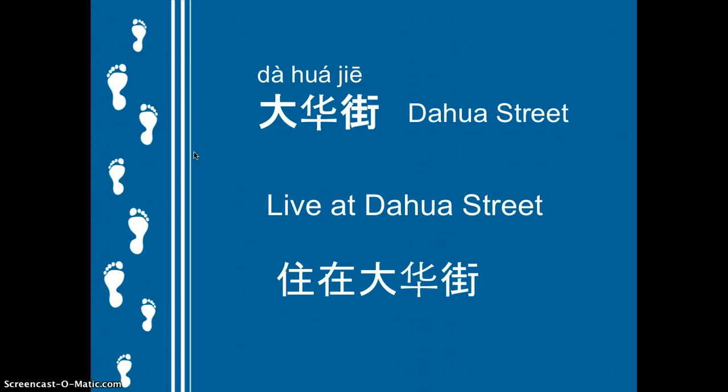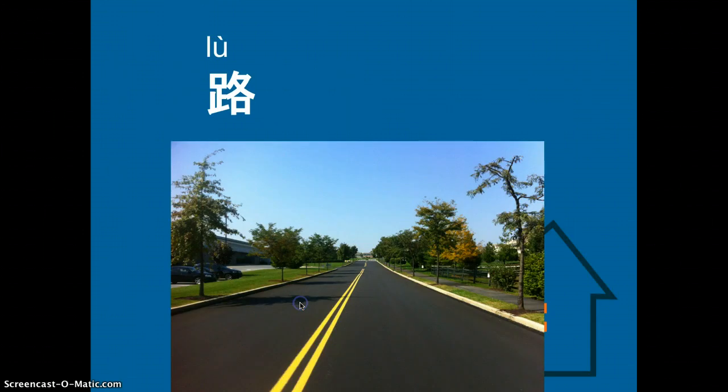So remember, there is no conjugation in Chinese, so don't worry about she lives or she lived, she will live. Just put 住 for all of the situations. Okay? Or like he lives at 大华 street, 他住在大华街. Or like Teacher Wang lives at 大华 street, that will be 王老师住在大华街. Still the same thing. Okay?